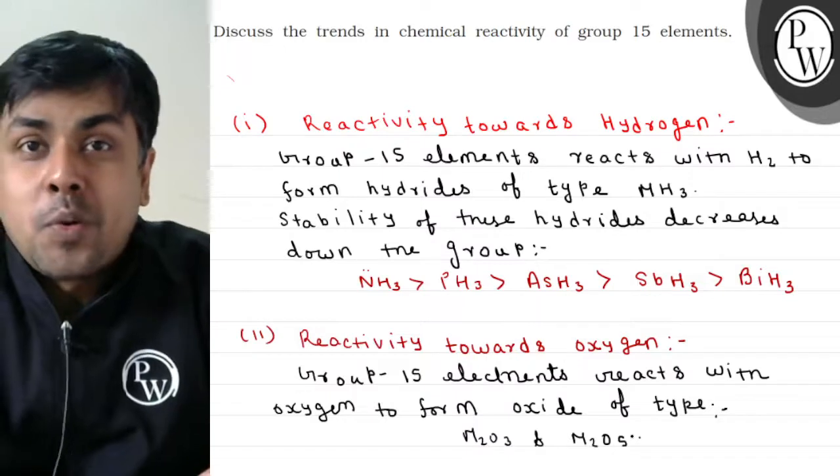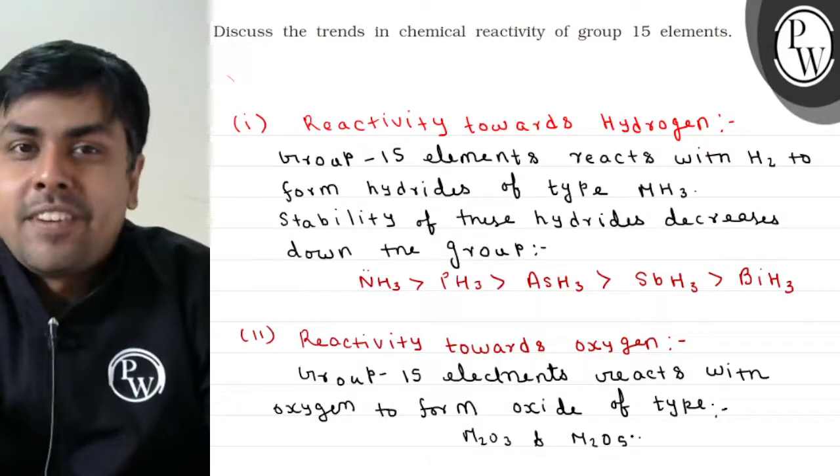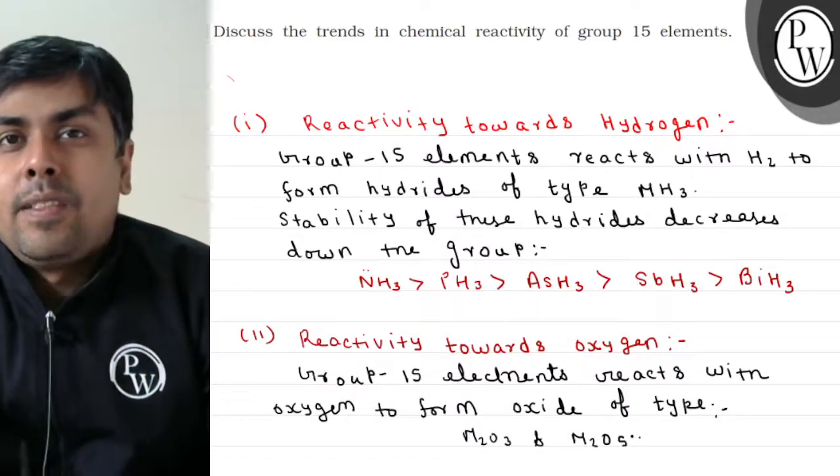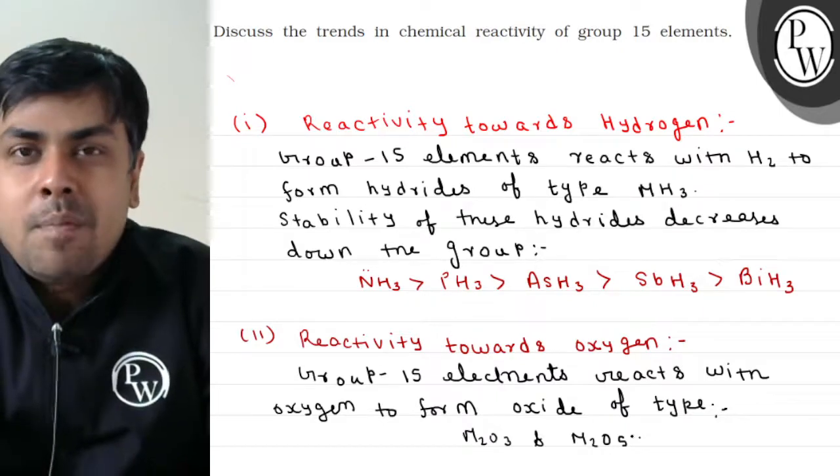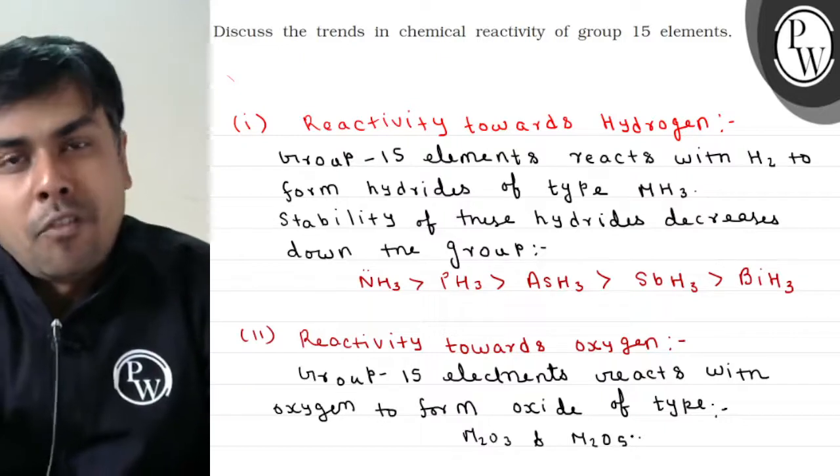Either I can have N2O3 or I can have N2O5, right? So basically group 15 elements form two types of oxide. One is M2O3 type and one is M2O5 type.